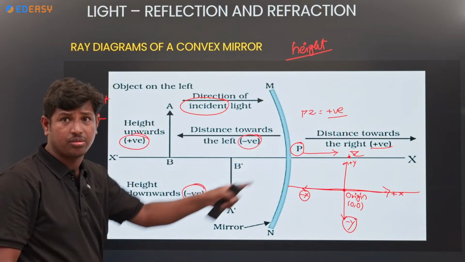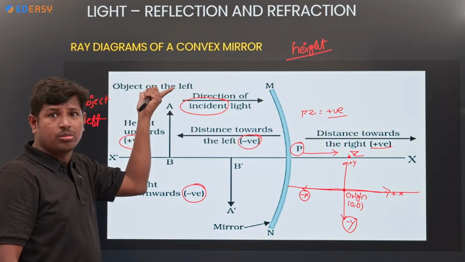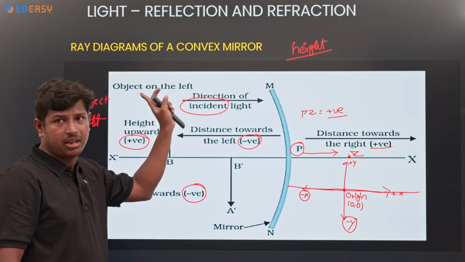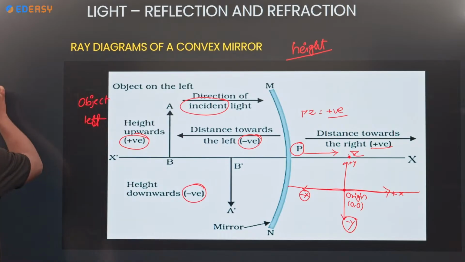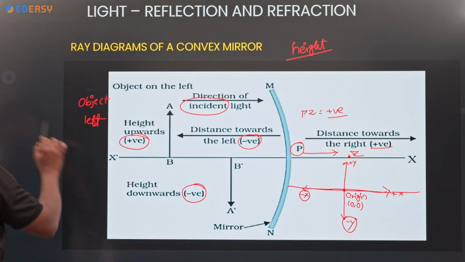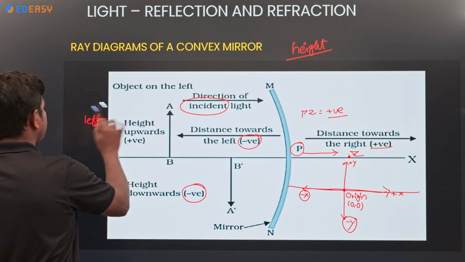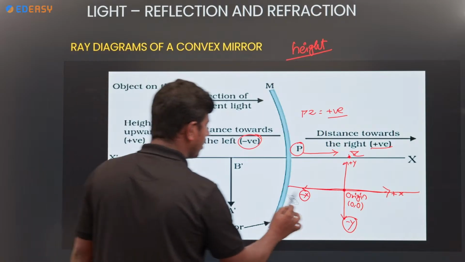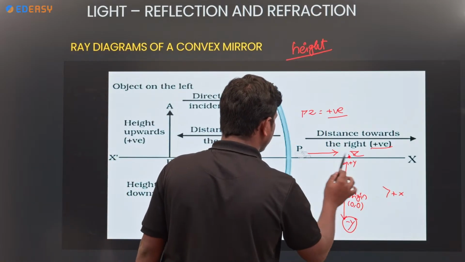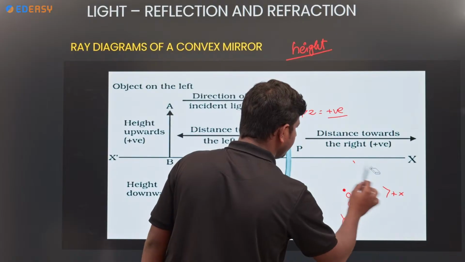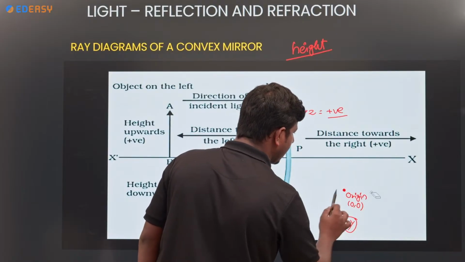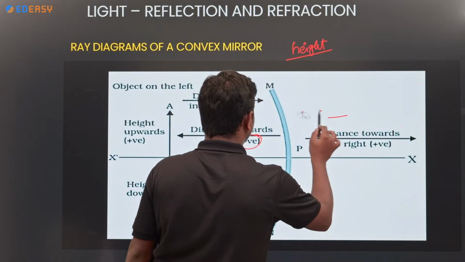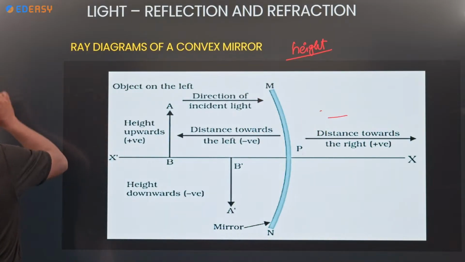Left side, negative. Right side, positive. Above, positive. Below, negative. Clear? Object will be on the left side. Once again, look at the sign conventions. In what cases will height be positive, and in what cases negative? What is along the direction of the incident ray? And what is opposite to the direction of the incident ray?